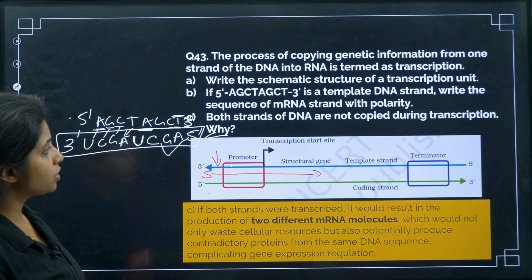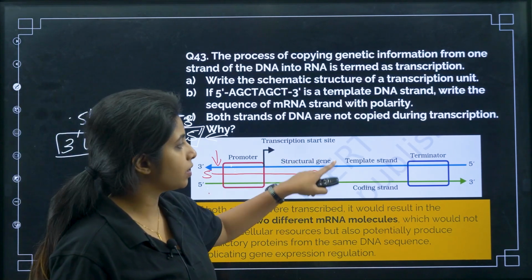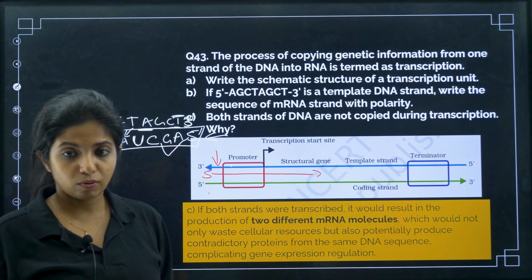Now, both the strands of DNA are not copied during transcription. Why do you think both the strands are not going to get transcribed? Listen to me carefully.